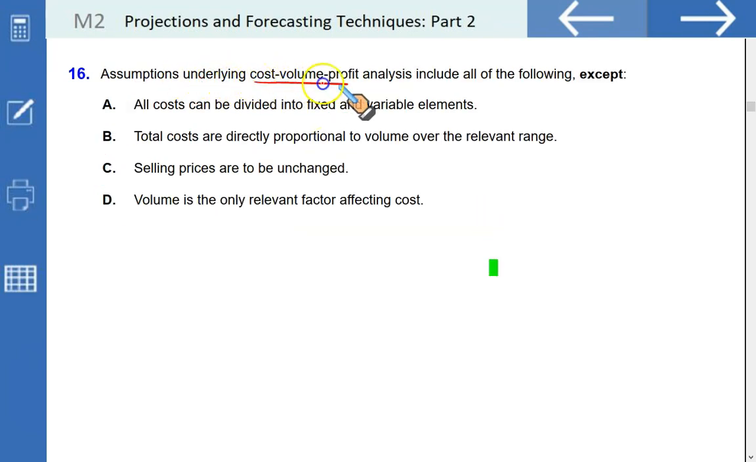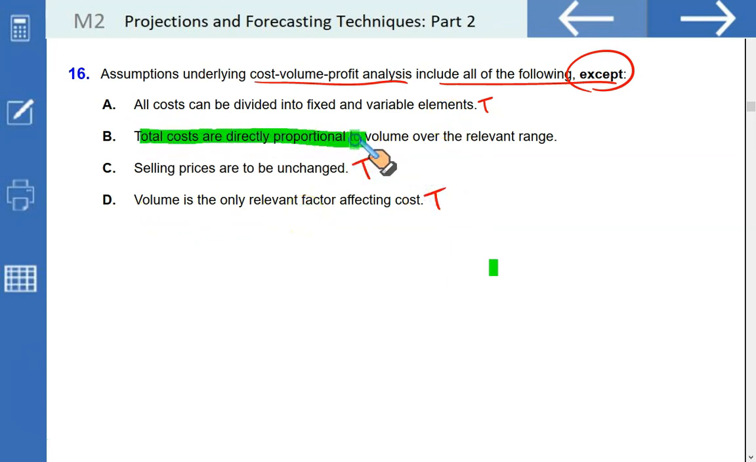Assumptions underlying cost volume profit analysis include all of the following except. All costs can be divided into fixed and variable elements, that is true. Selling prices are to be kept constant, that is true. Volume is the only relevant factor affecting cost, that is true also. A, C, D are true. Total costs are directly proportional to the volume over the relevant range. This is incorrect. Only total variable cost can be directly proportional, not the total cost, because there is fixed cost that doesn't change proportionally with the level of output because it remains the same.